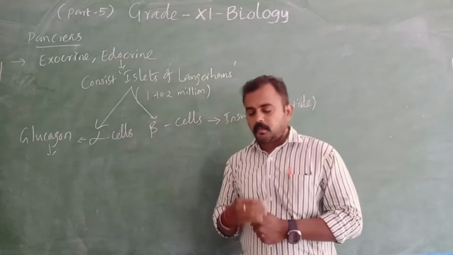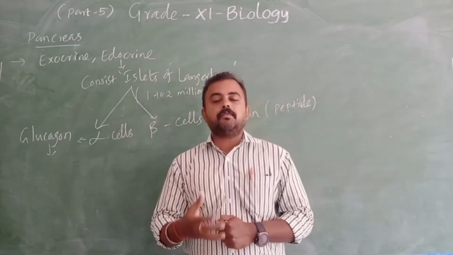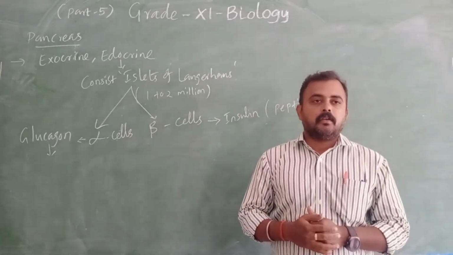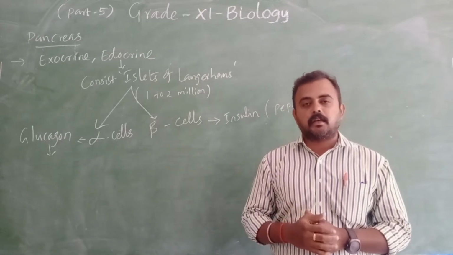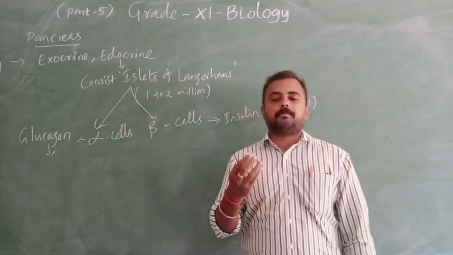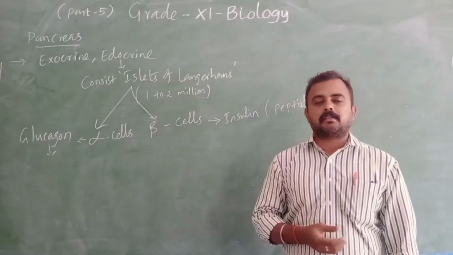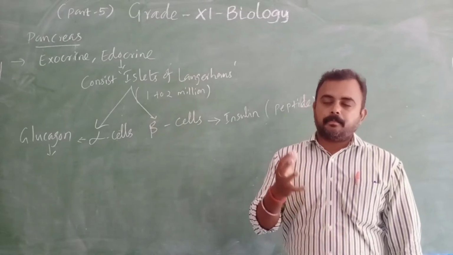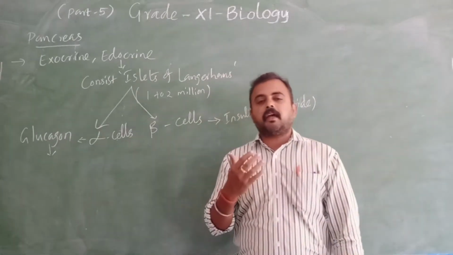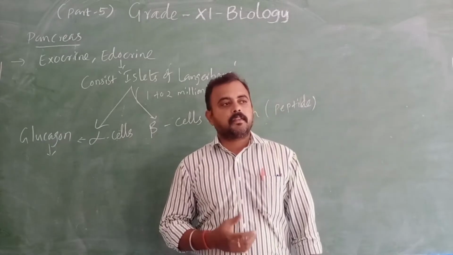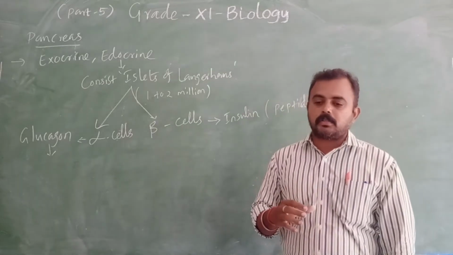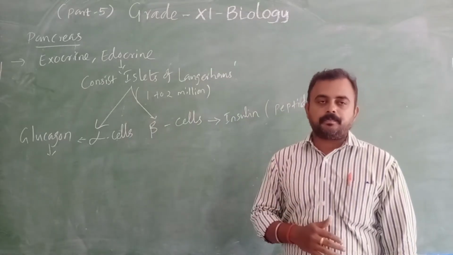Daily we are eating 3 times. That food consists of nutrients: carbohydrate, fat, protein, vitamins and minerals. Mainly we are taking carbohydrate food. That carbohydrate is digested, and the product is glucose. That glucose is taken up by the blood.